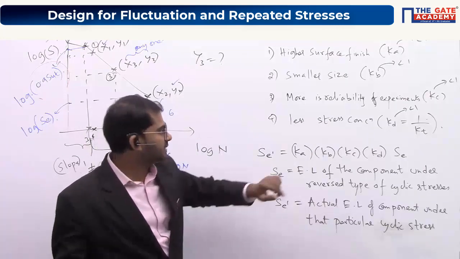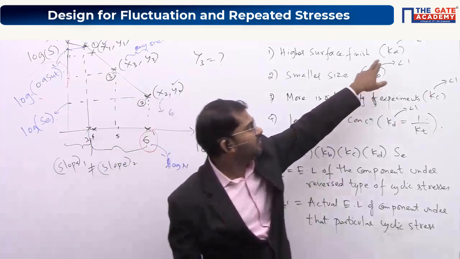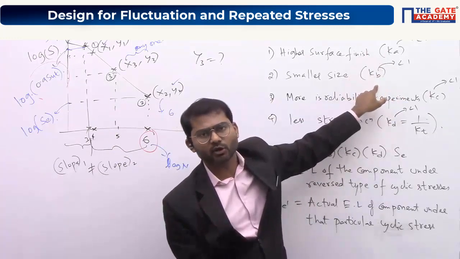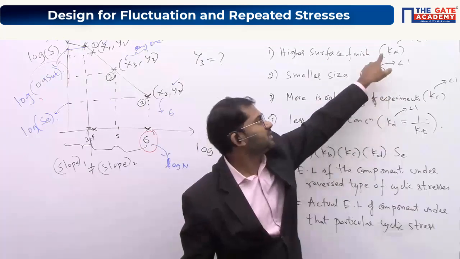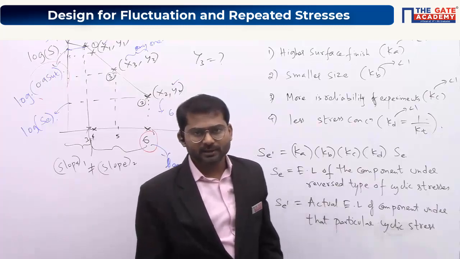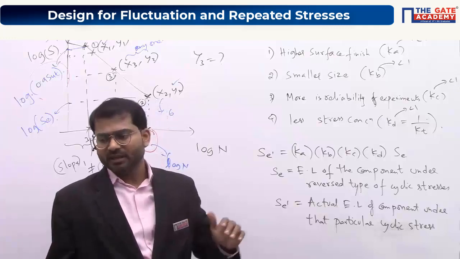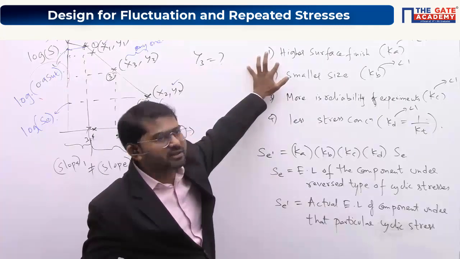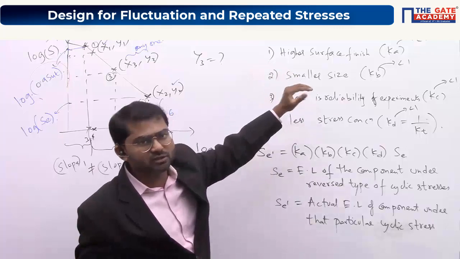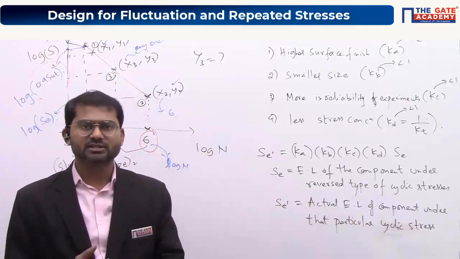In other words, what they are saying is that the Ka value will be less, but the Kb value will be more, towards 1. The Ka value will be far less than 1, but the Kb value will be closer to 1. When you take the product, both will be less than 1 only. If this value is closer to 1 and this value is closer to 1, then the product will also be closer to 1. Clear? So in that way you can check each and every option here. Option C gives rise to a case where surface roughness is increasing, which means the Ka value is decreasing, and the size of the beam is increasing, so the Kb value is also decreasing. Both are decreasing, so both will contribute to a decrease of the endurance limit.